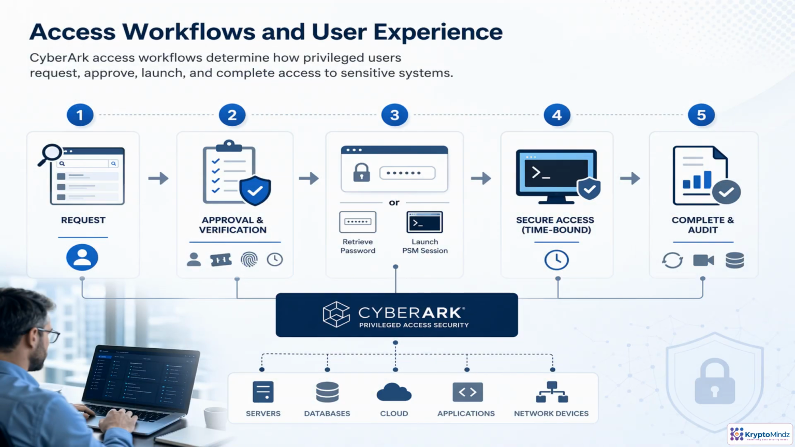A strong CyberArk workflow gives users a clear path to privileged access while keeping control with the platform. The user authenticates, searches PVWA for the account or target system, and submits a request. Depending on policy, CyberArk may require a business justification, ticket number, approval, MFA, or a limited access window. Once approved, the user either retrieves the password, if allowed, or launches a PSM session without seeing it. Afterwards, CyberArk records the activity, preserves audit evidence, and can rotate the credential so the next session starts clean.